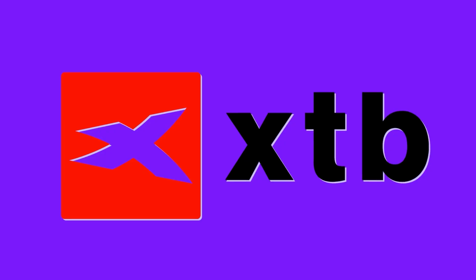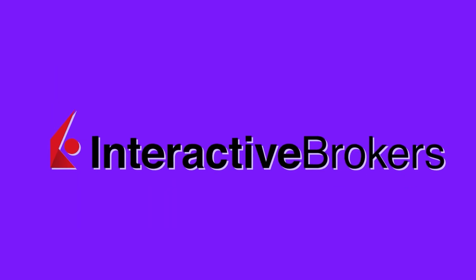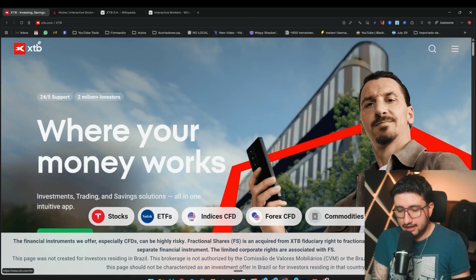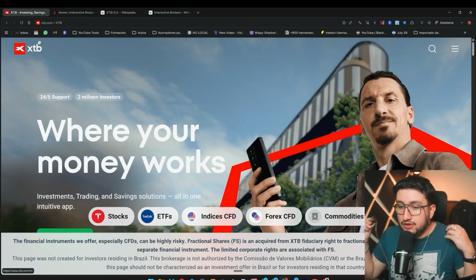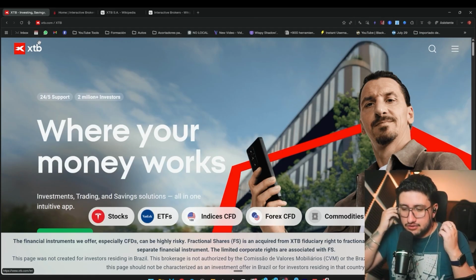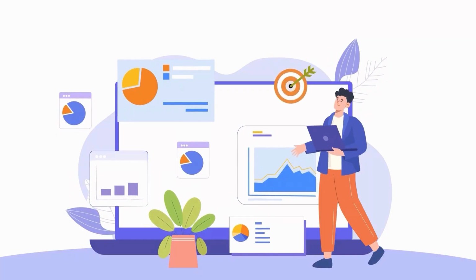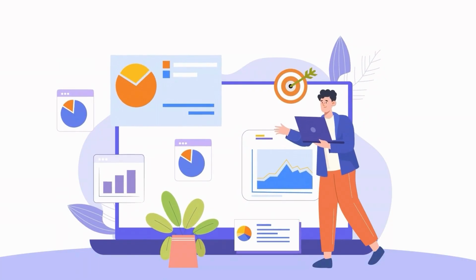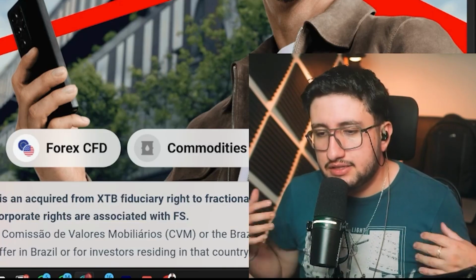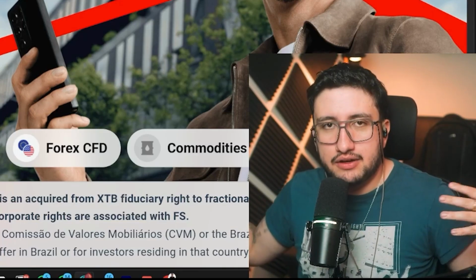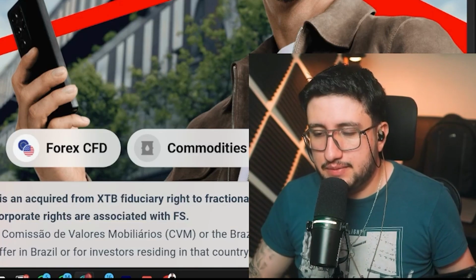Today, we're going to compare XTB versus Interactive Brokers, but we won't do it like I've seen in a lot of content where they just say this is like this and that is like that, and it's just a reading and nobody knows how to actually verify it. Well, in my case, what we're going to do directly is go section by section, reviewing all the important data, which will allow us in the end to make a decision on which one is better, which one works best for each of us, and more.